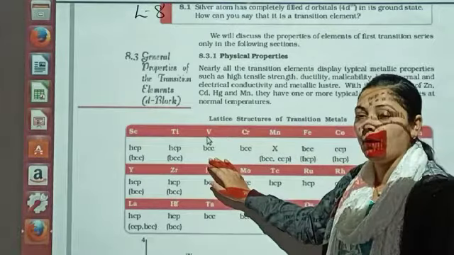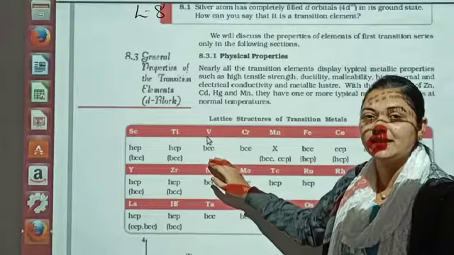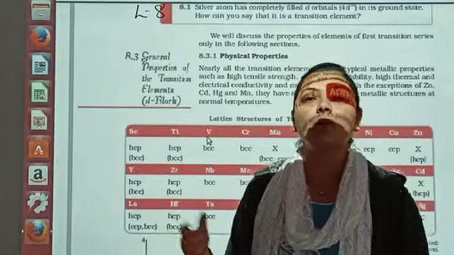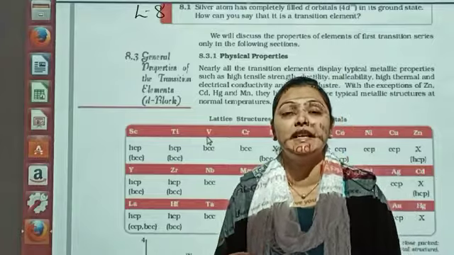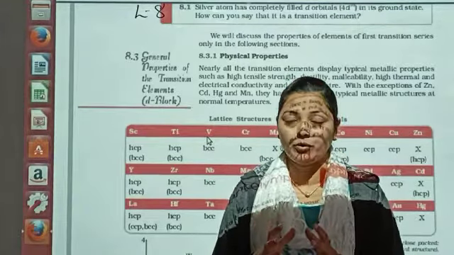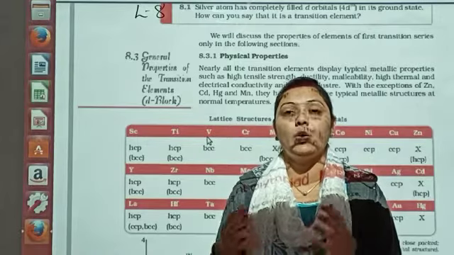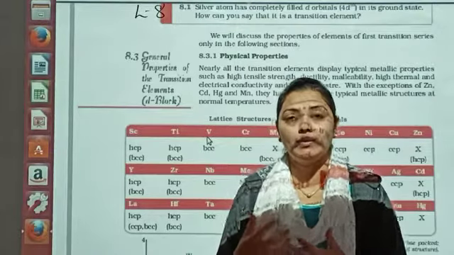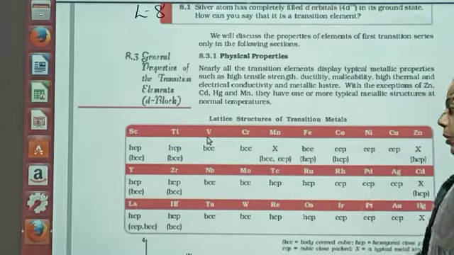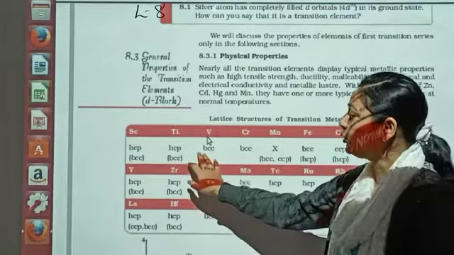Now dear students, here you can see HCP, BCC, that is from your chapter number 1. As we talked about, BCC is body centered cubic, and HCP is hexagonal closed packing. You can have these kinds of structures, which are there in your chapter number 1. So you have to go through it.